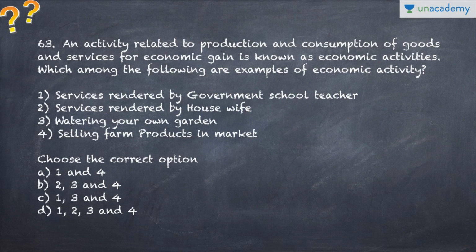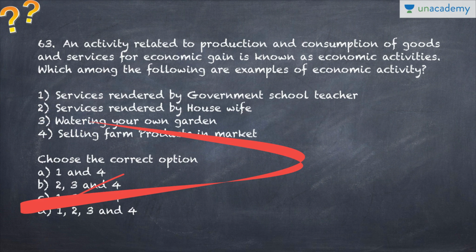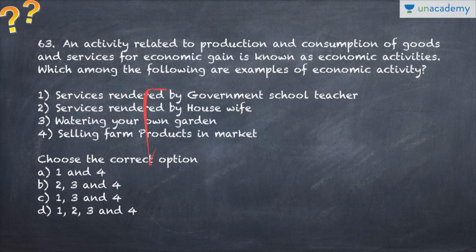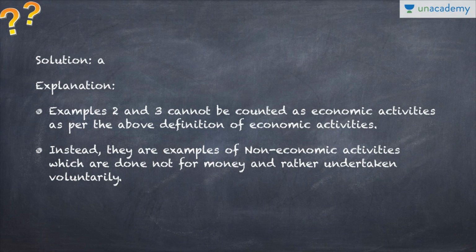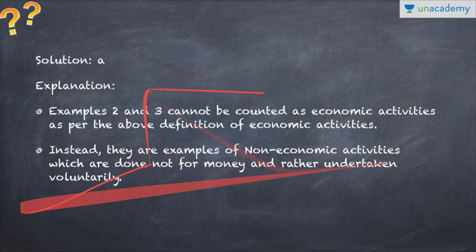All right. Next one is regarding an activity related to production and consumption of goods and services for economic gain, which is known as economic activity. So which of these are not an economic activity? Services rendered by government or school teacher, obviously it adds to the GDP. Services rendered by housewife, no, it does not add up. And watering your own garden is not an economic activity unless you employ a gardener and you pay for him. And selling farm products in market, obviously the money comes in the system, and the circle goes on. So second and third are not a part of the economic activity. Only first and fourth are correct. So A, 1 and 4 are the correct answers.